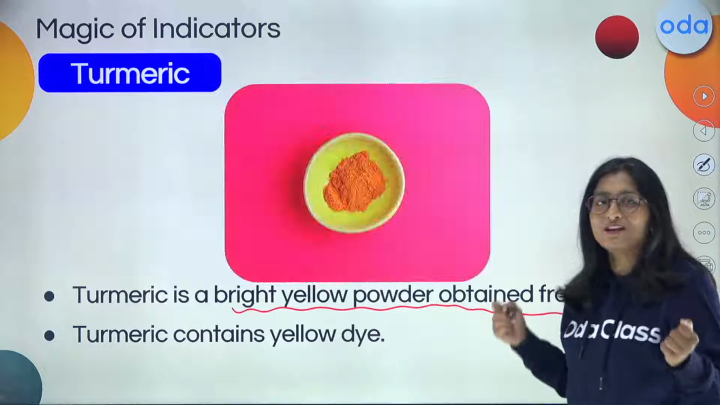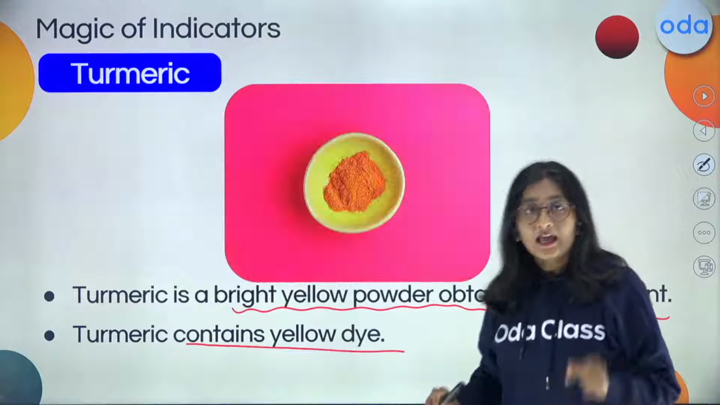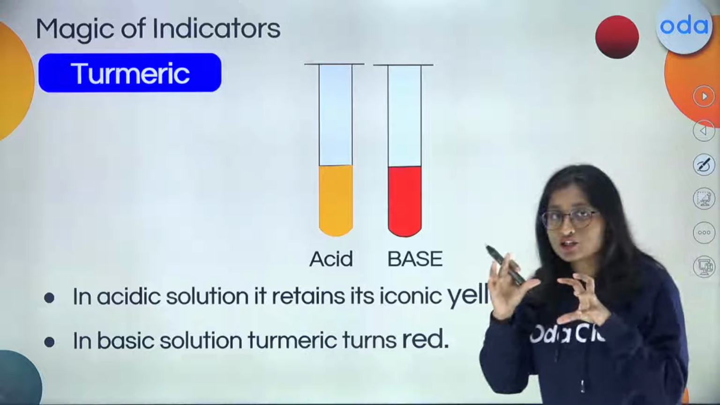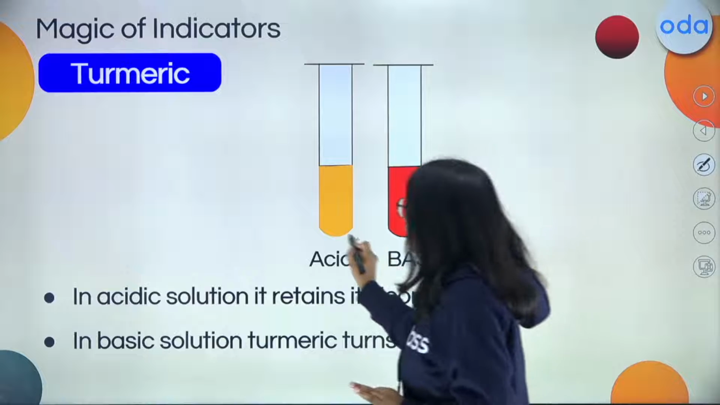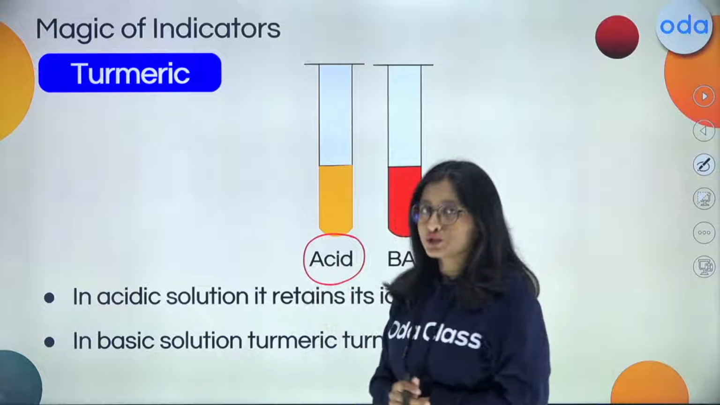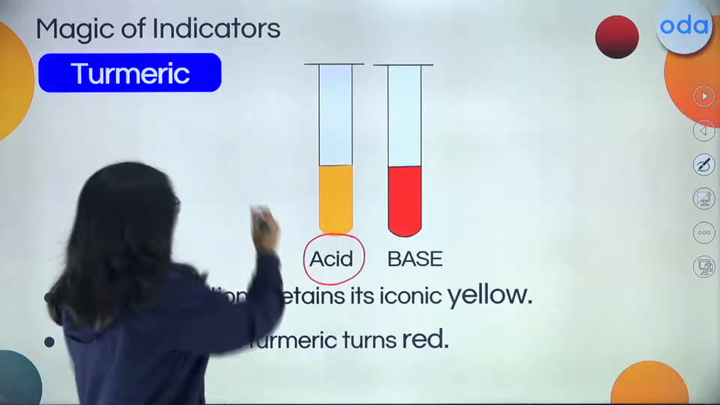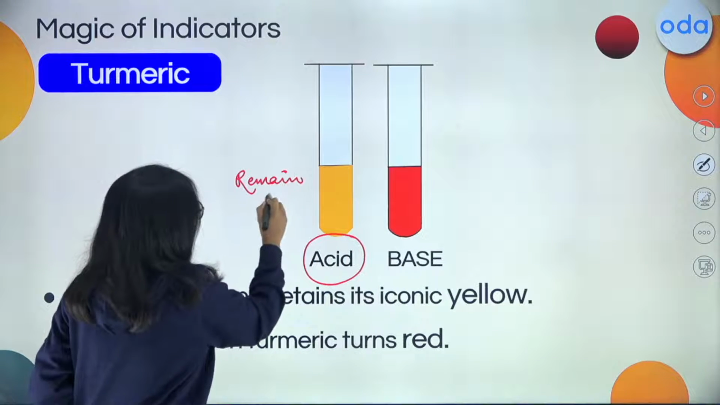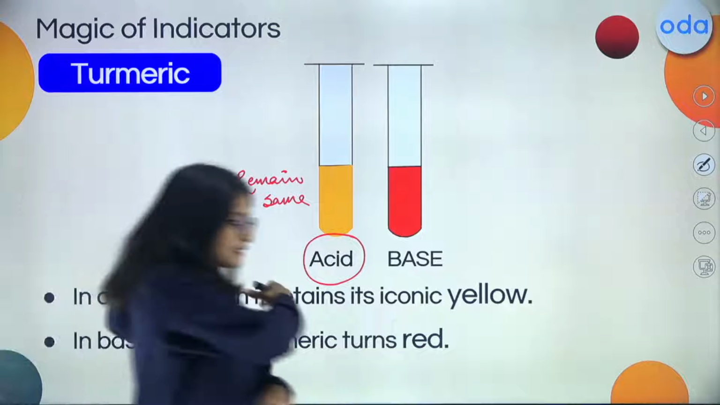Which plant? The same turmeric plant. And the turmeric contains yellow dye. Now this yellow dye is going to show certain changes on certain conditions. So if we add an acidic solution to it, it is not going to change its color. No, it remains the same yellow.